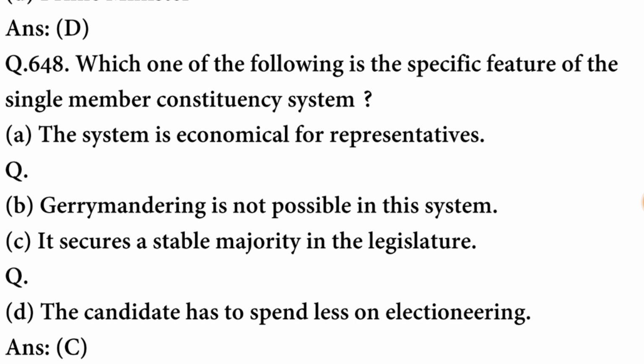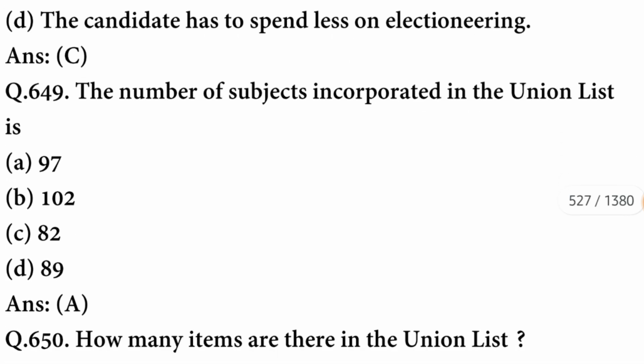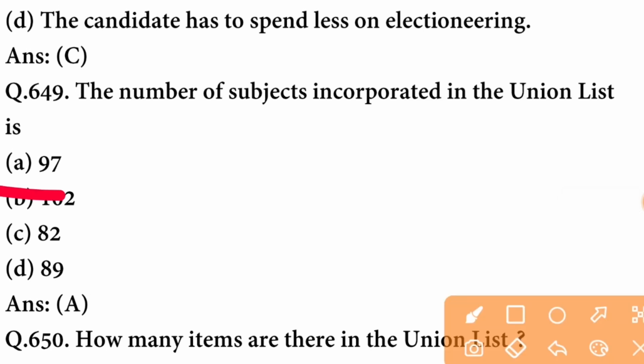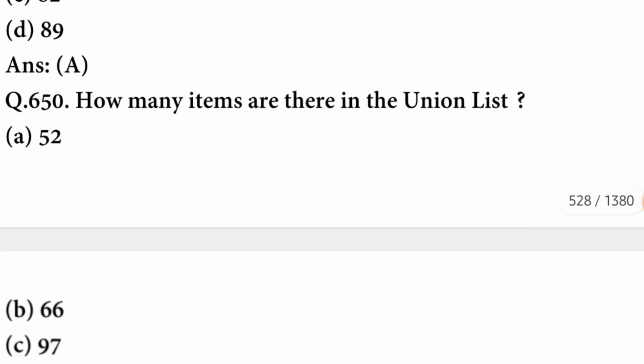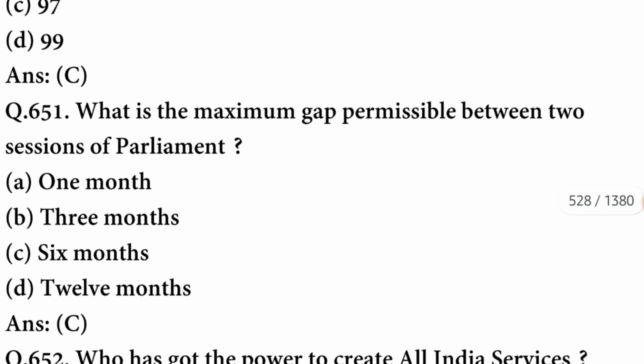It secures a stable majority in the legislature. The option is correct. The number of subjects incorporated in the Union list is 97. A option is correct. How many items are there in the Union list? There are 97 items. The option is correct.